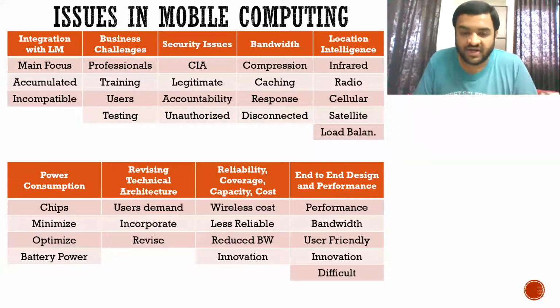Okay, the cost of internet, if you are using it in a wireless mode, is very high compared with cable connections and LANs. Also, those are less reliable as there is always a possibility of hacking. If you are using a protected LAN, there is very little probability of getting hacked. If you are using wireless media, then the bandwidth is also low. We talked about bandwidth in the last question also, and we need to come up with some innovative product that will increase our bandwidth and reduce the cost.